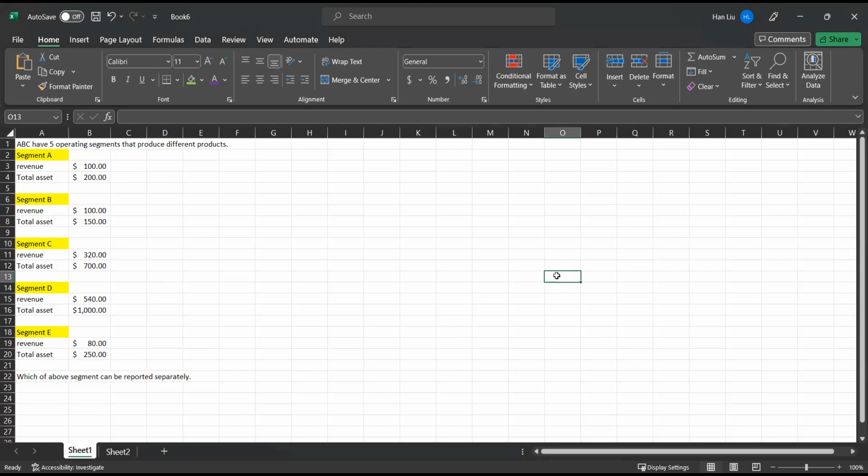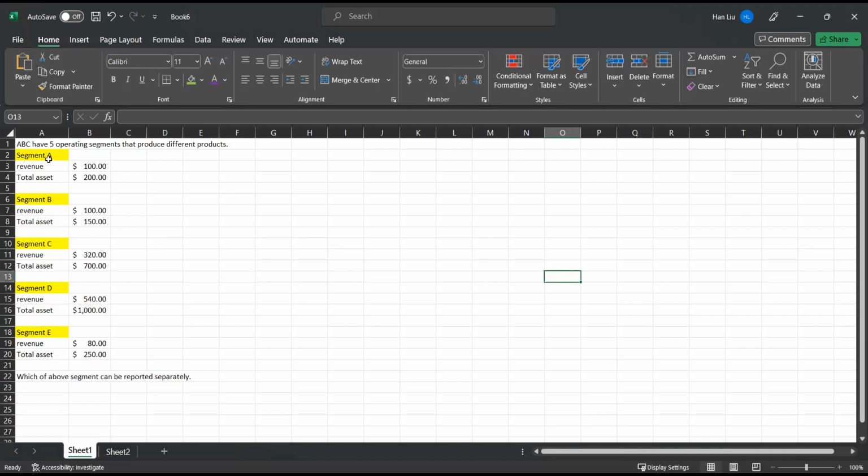Let's take a small multiple choice question as an example. ABC company has 5 operating segments, and each of them produces a different product. Saying each segment produces a different product means we do not consider whether they have any similarity. So we only focus on the quantitative part to analyze whether they are reported separately.